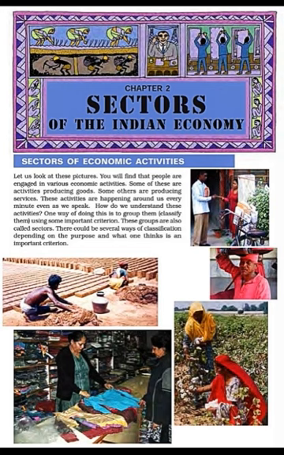Now how do we understand these activities? One way of doing this is to group them using some important criteria. These groups are also called sectors. The economic activities result in the production of goods and services, while sectors are the group of economic activities classified on the basis of some criteria. Now we have to see that criteria according to which we group them. On the basis of nature of activity, how we classify, we'll see on page 20.